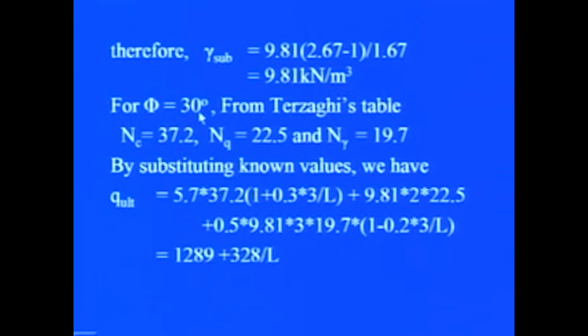Now, for phi equal to 30 degrees, from Terzaghi's table we can find out Nc, Nq and N gamma, and these values are 37.2, 22.5 and 19.7 respectively. Now, by substituting all these known values, we can find a relationship for ultimate bearing capacity which will have one unknown, and that unknown is the length of the foundation.